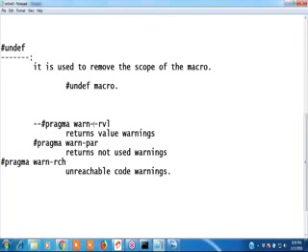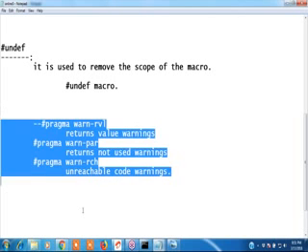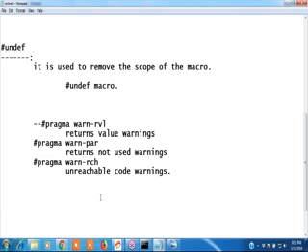First one, hash pragma one RVL. What is the RVL? Return value warnings. We can remove return value warnings. And PAR, parameter warnings. RCH, unreachable code warnings. Write these three warnings. How to remove, I will show you.